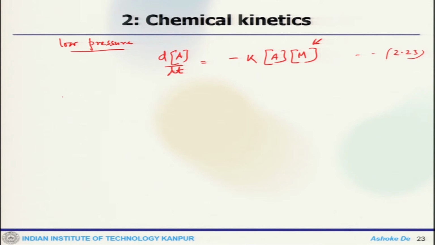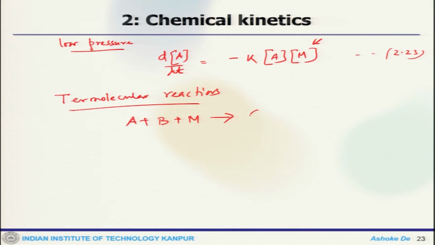Now, the other one is the trimolecular or termolecular reactions. There A plus B plus M goes to C plus M. So, the order of reaction here is third order.